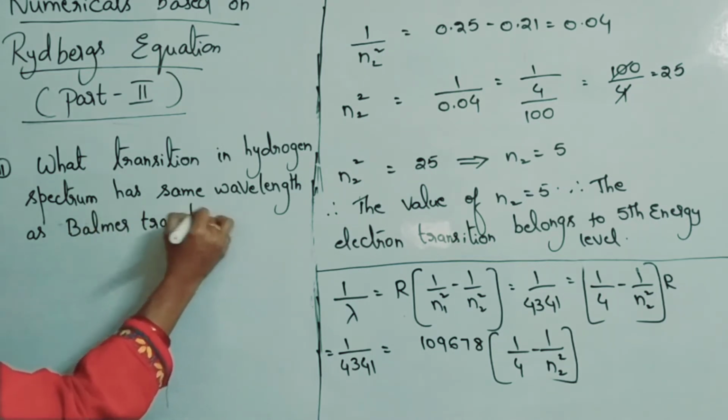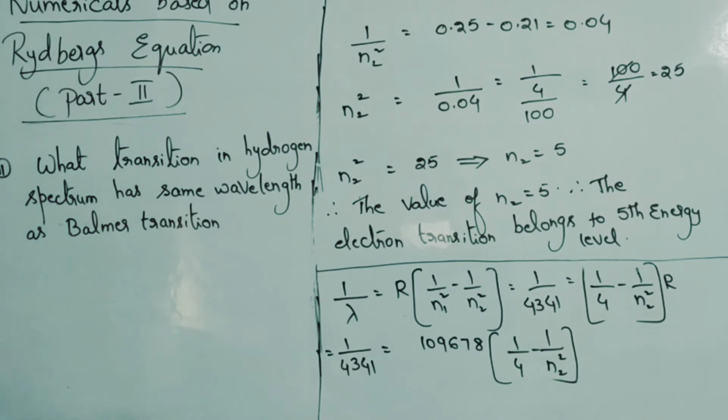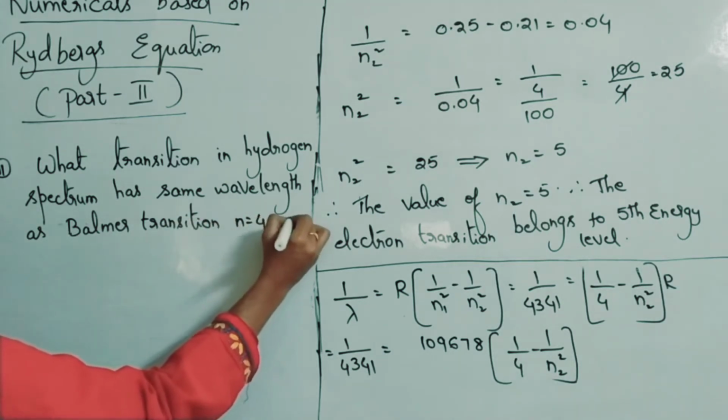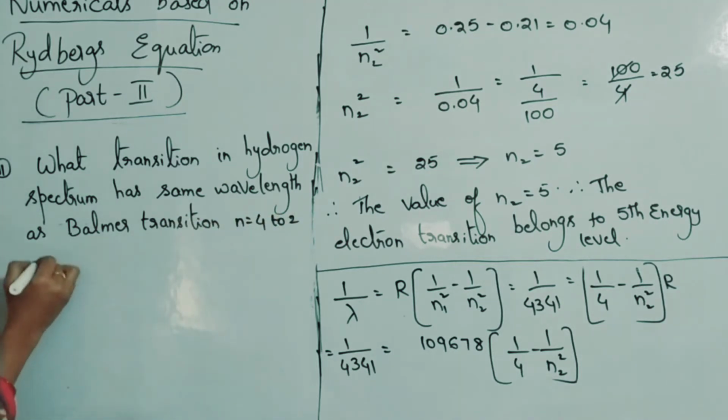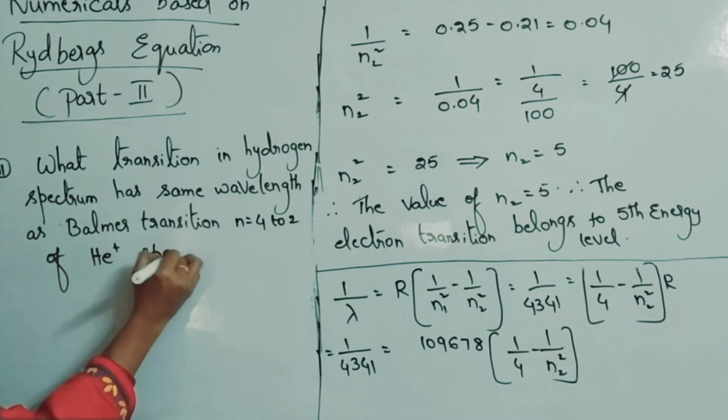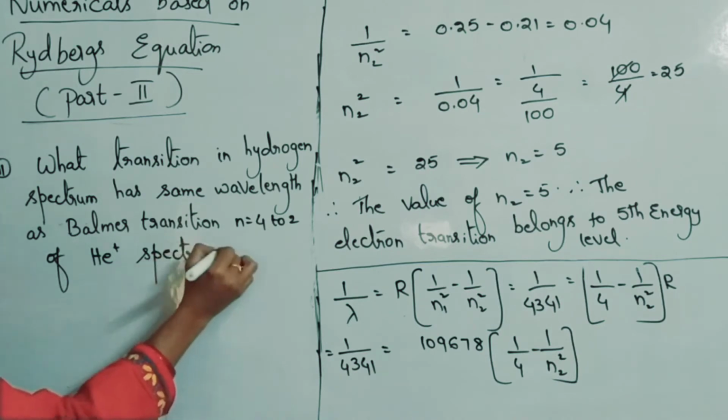Please understand the question carefully. Same wavelength as Balmer transition, n equals 4 to 2, of He plus spectrum.